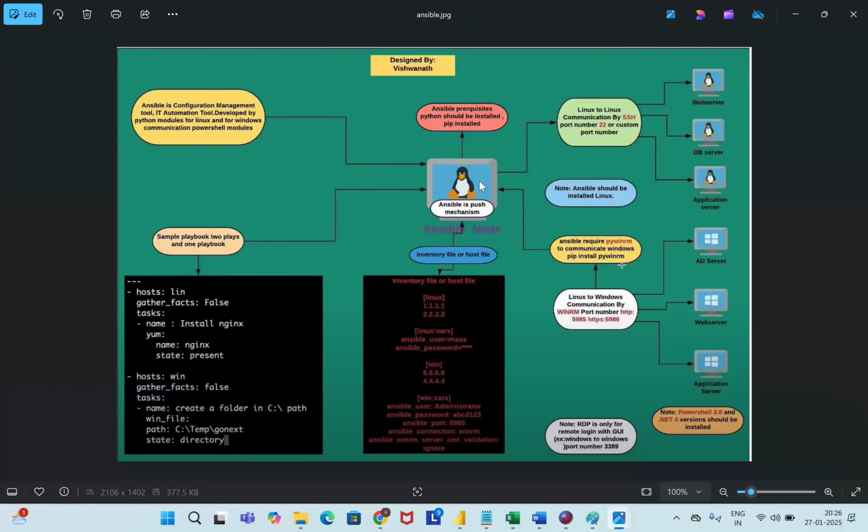And again, Ansible playbooks can be written in YAML code, right? So Ansible has complete terminologies: Ansible roles, Ansible Galaxy, Ansible playbook, Ansible modules, and again Ansible configurations and Ansible inventory files. This is the very important one. Things we have noted here. Meanwhile, all these lab setups and everything we can do.